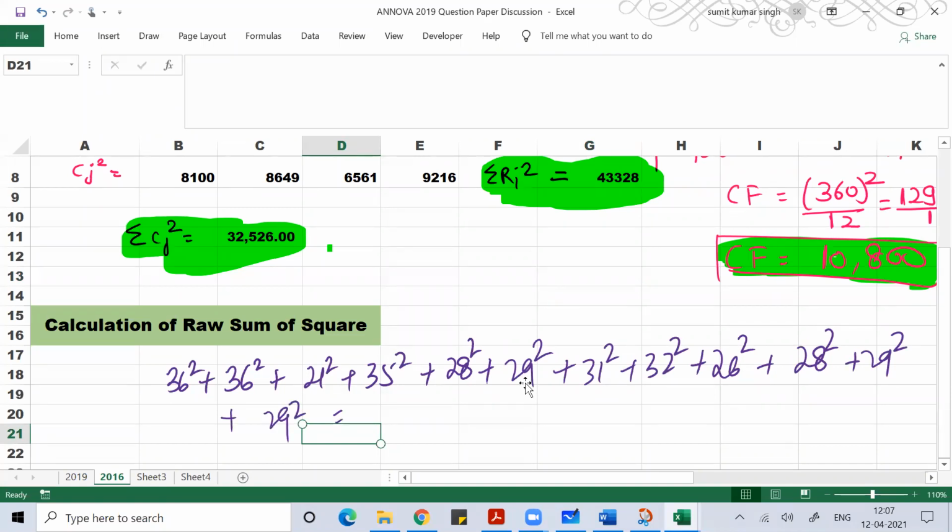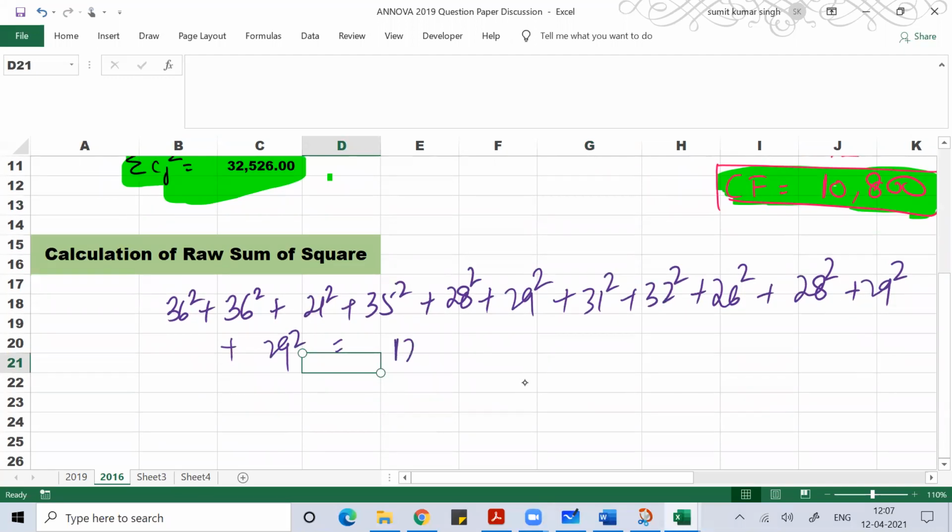This is all we do in the calculation of raw sum of square.